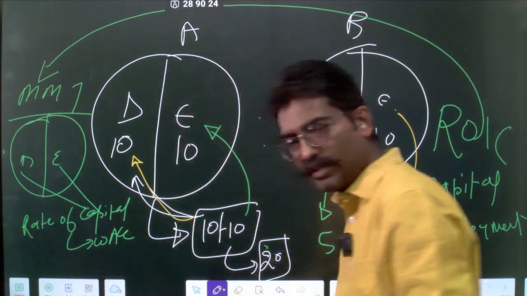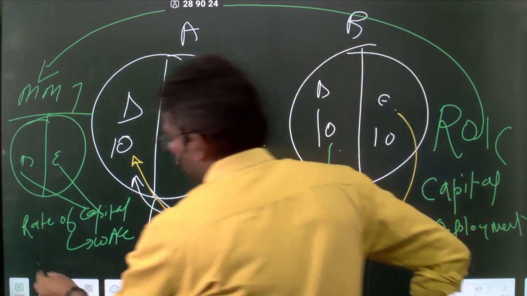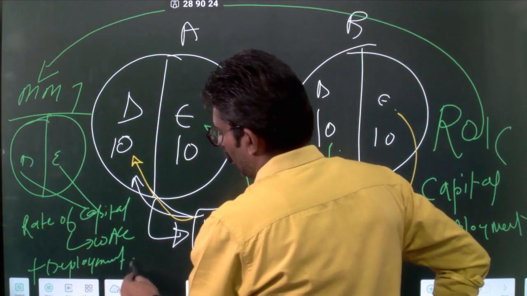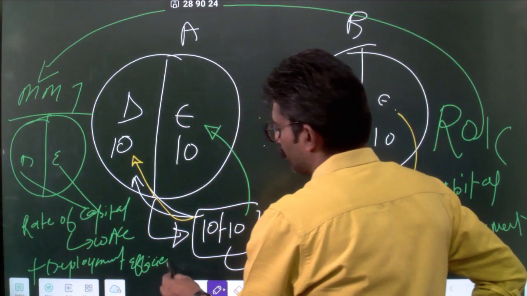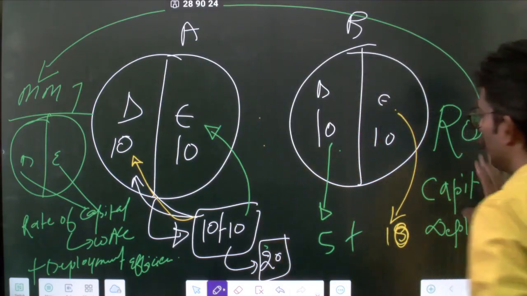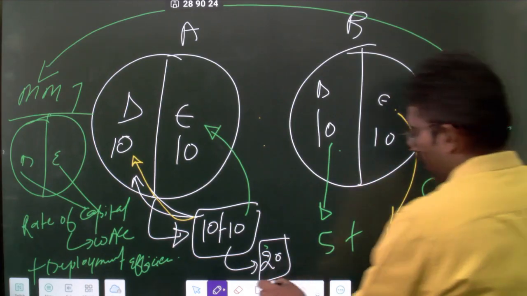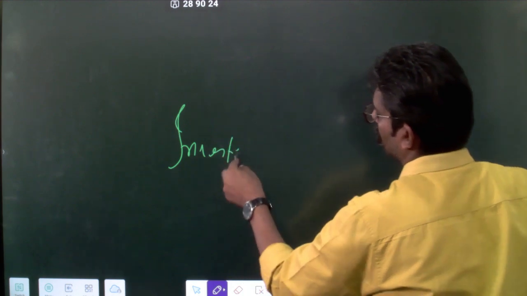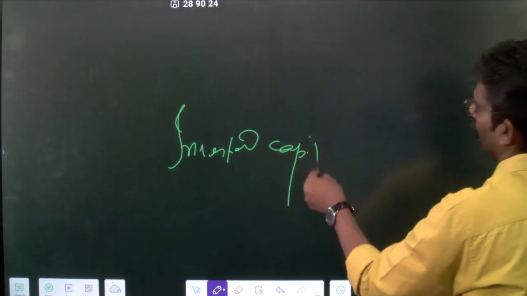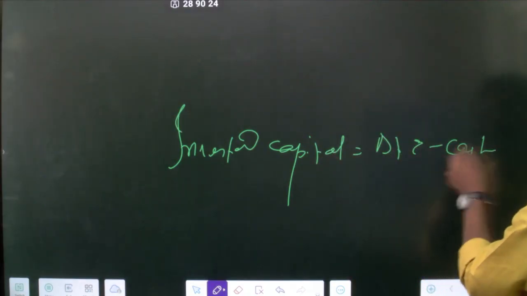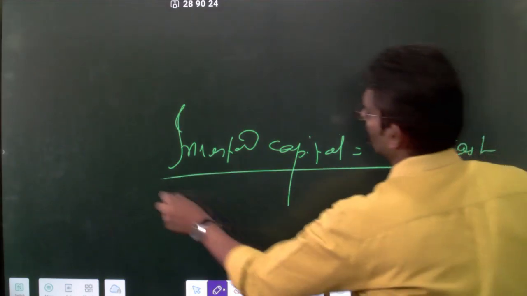So this is the rate of capital. And you also talk about the, so this is measuring your deployment efficiency. Now, what is invested capital? In very simple language, invested capital is debt plus equity minus cash. समझे आप? Is it clear? Yes or no?